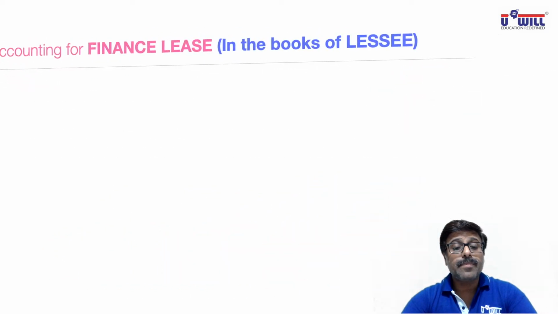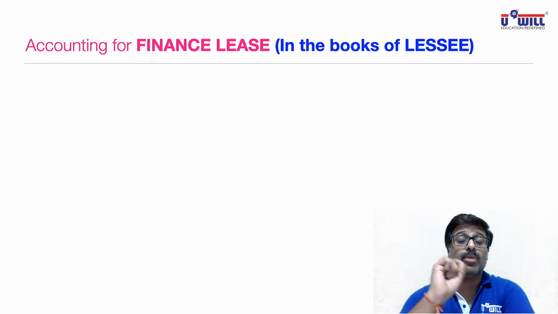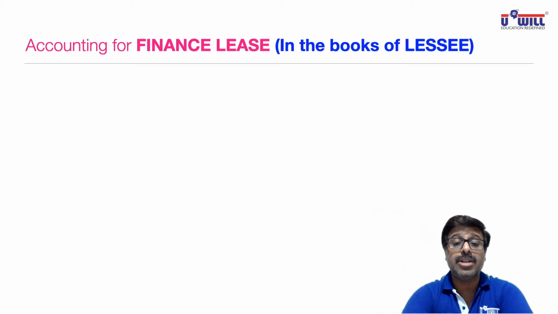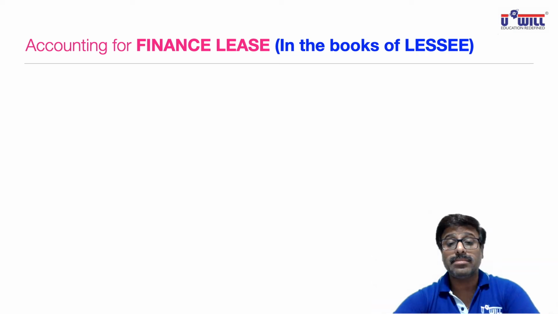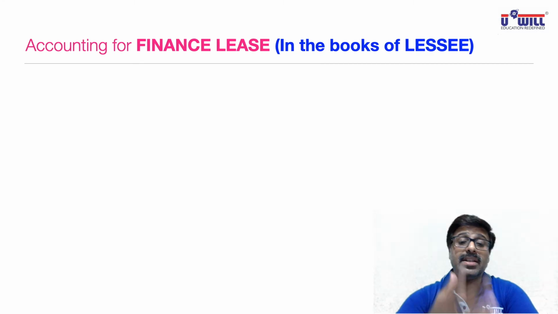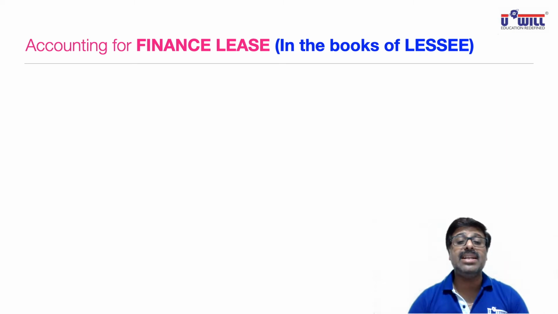Further, accounting for finance lease in the books of lessee. Now, first of all, try to understand what was finance lease. Finance lease was as good as selling the asset. When does finance lease take place? What were the terms and conditions I discussed in the last lecture? Risk and rewards are to be borne by the lessee, means the buyer. Then the buyer gets an option to buy the asset after the lease term is over. So finance lease, hire purchase, is as good as you are selling the asset to the lessee.